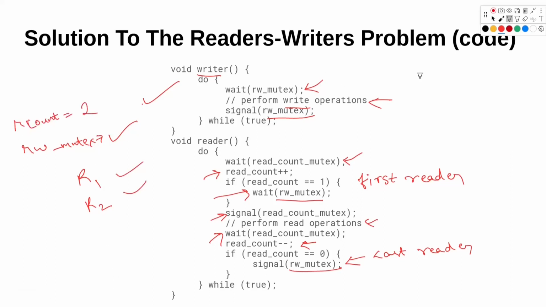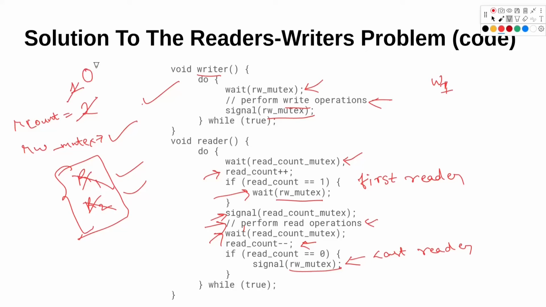And now let's say we want to write something. So there is a writer process W1 that wants to write something. But since there are already some readers reading from that data, we can't perform the write operation right now. We will have to wait until both reader processes are done with their work. When they are done, they will decrease the read count value. So this read count value will become 1 when R2 is done with its work.